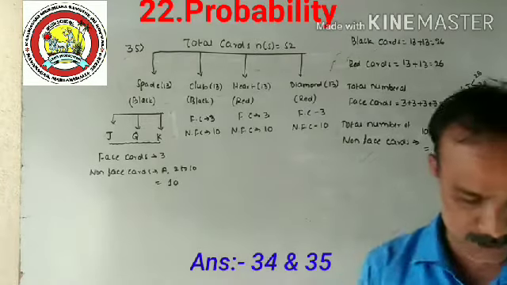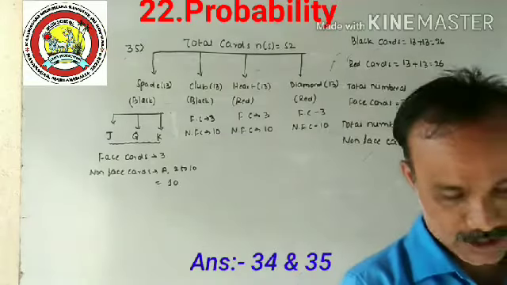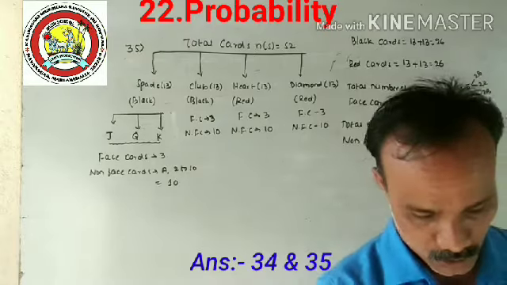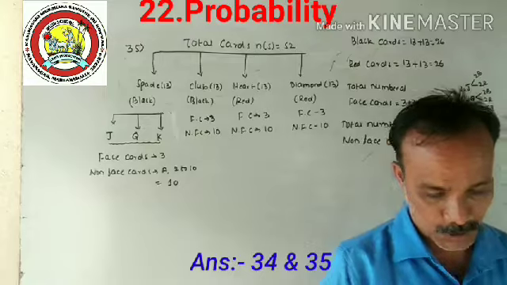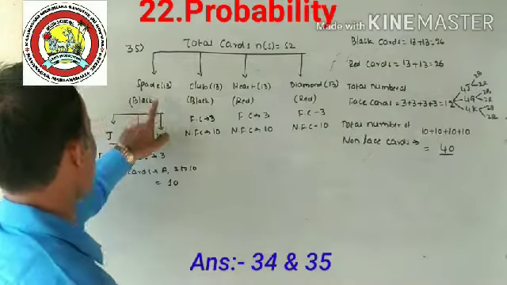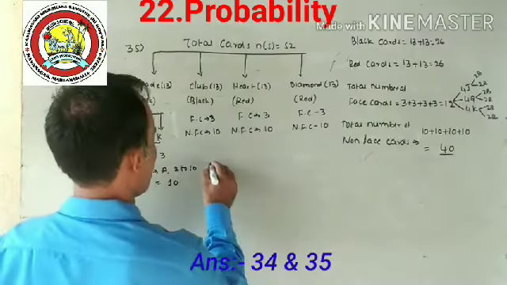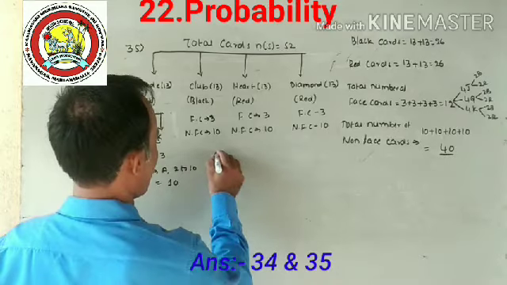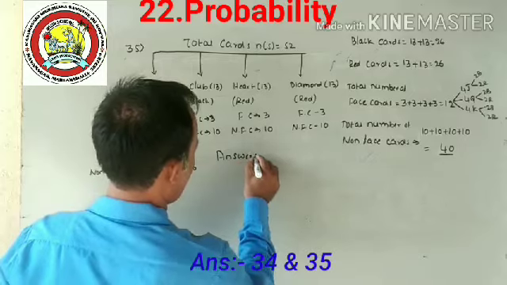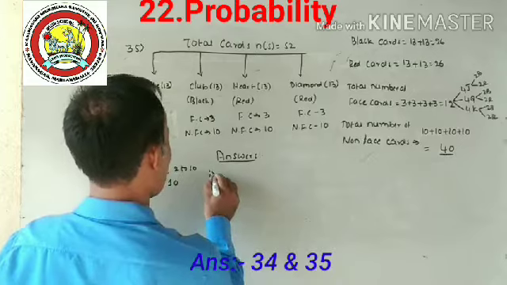Coming to your question now. A card is drawn, very important: the experiment is that only one card you have to pick, then we should find the probability. First one, 2 of spades, only one card. Write the answers one by one.